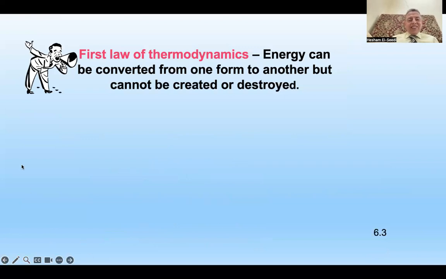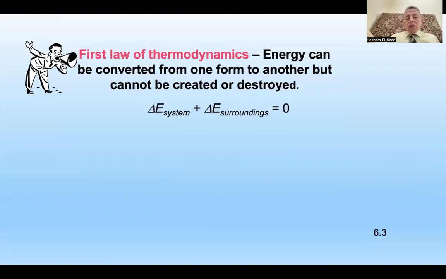Now, look to this photo. It's a nice picture. It is the first announcement about the first law of thermodynamics. What is it? Energy can be converted from one form to another form, but cannot be created or destroyed. Like delta E system plus, I told you, energy depending on the surroundings.